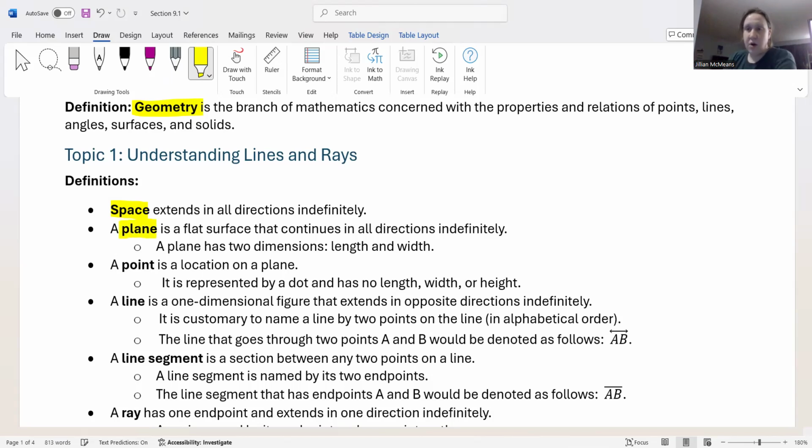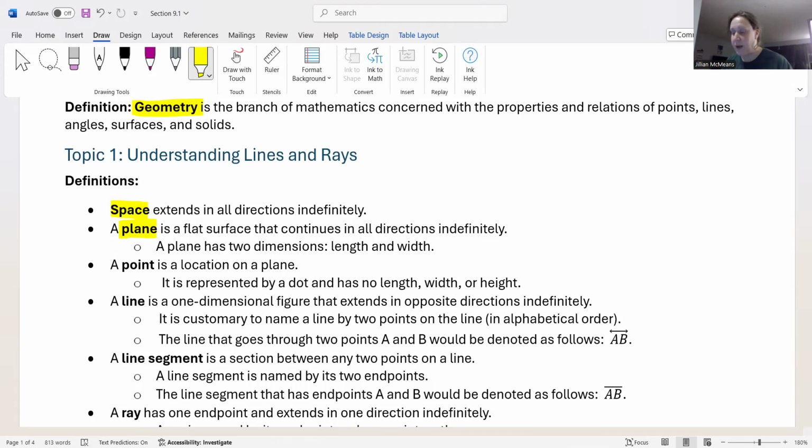All right, now don't get too hung up on those two, okay? We do go into plane figures and we plot and graph things on a plane. Just know that a plane has two dimensions, length and width, and it goes forever. So again, imagine space forever. You have a house, you knock down all the walls except for one, you get rid of the ground, you can go in literally any direction forever. A plane is going to be that wall. It goes up and down, left and right forever. So it has length and it has width.